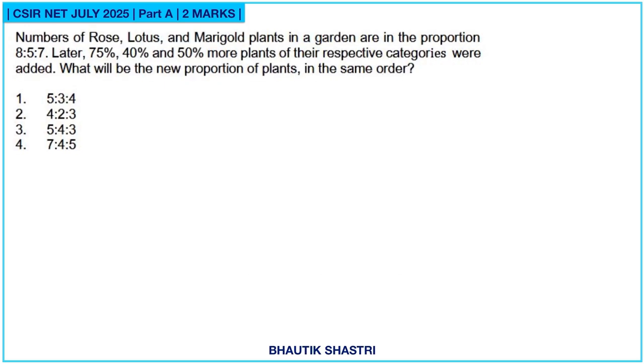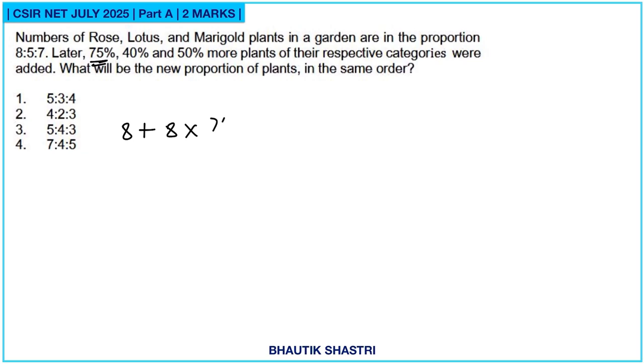Next question. Numbers of rose, lettuce and marigold plants in a garden are in the proportion 8:5:7. Let us say 75%, 40% and 50% more plants of their respective categories were added. What will be the new proportion of the plants in the same order? So initially we have 8 plus 75% of 8.